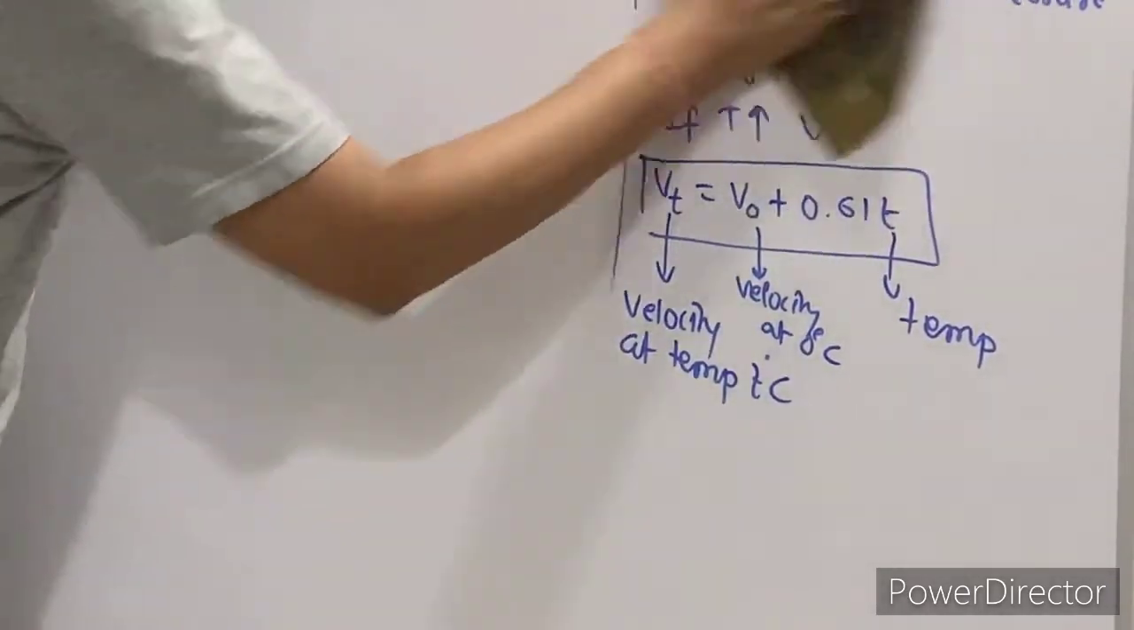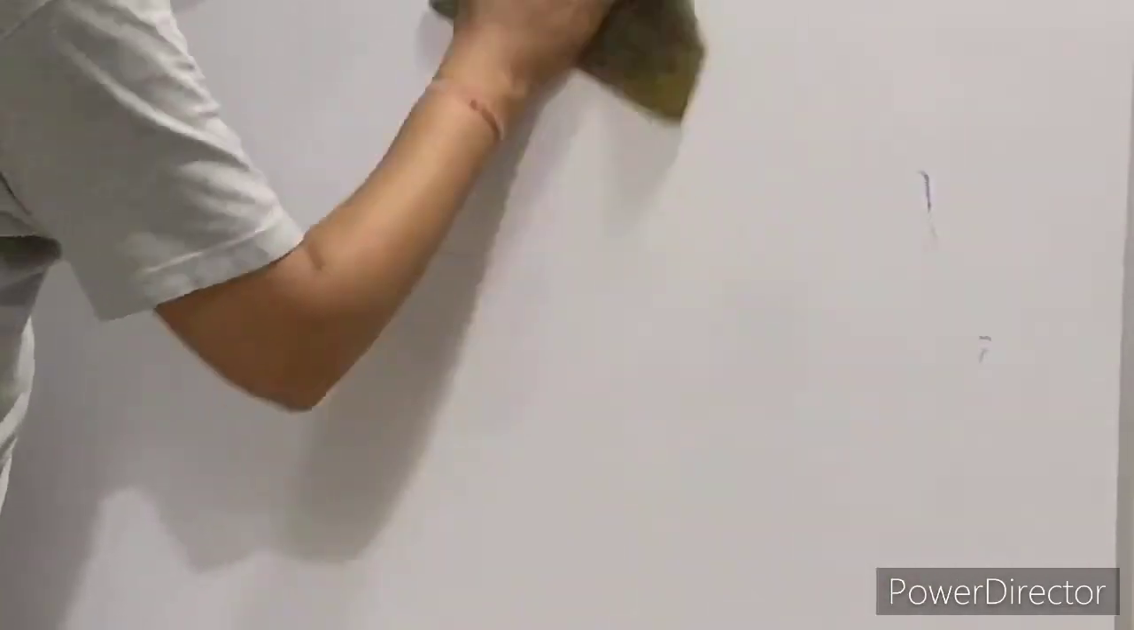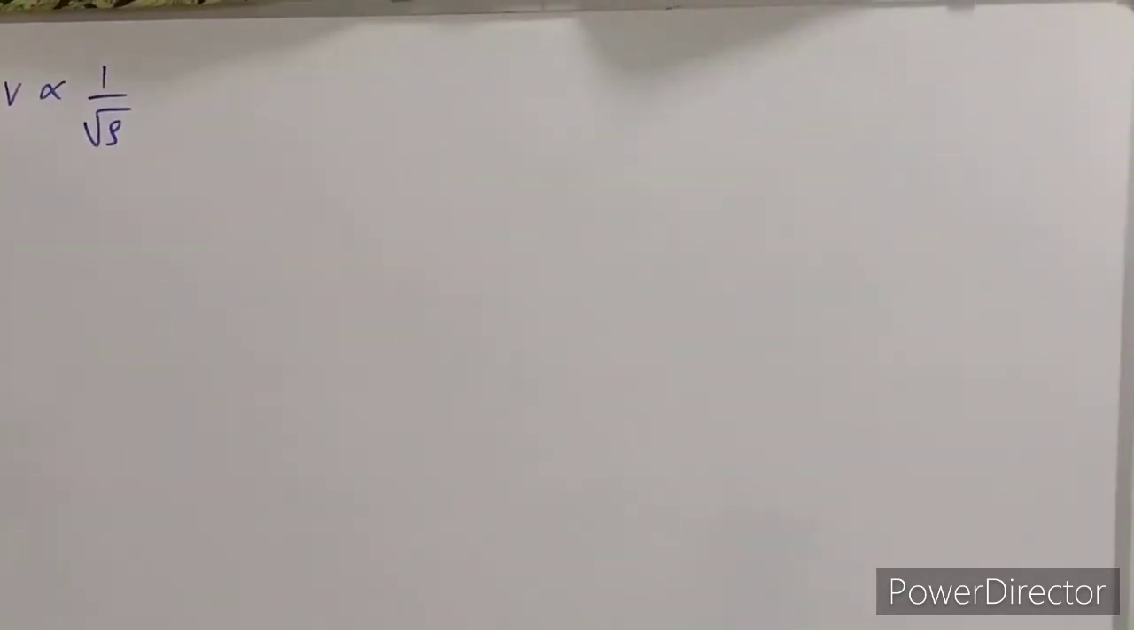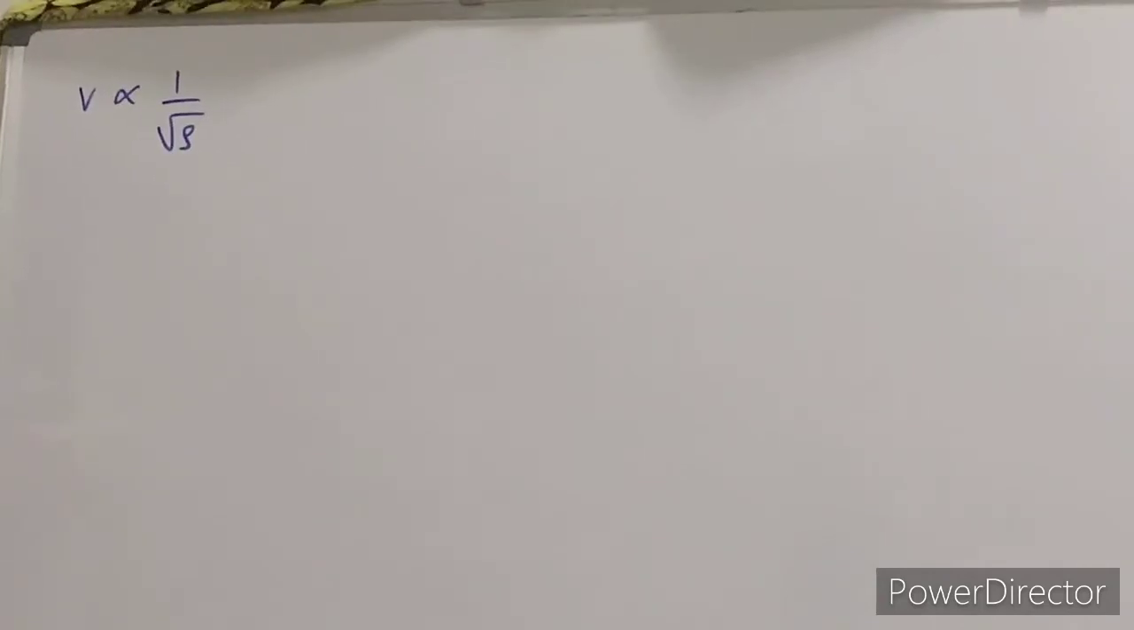Now check the factors on which velocity of sound depends. One more factor is the density. Velocity is inversely proportional to the square root of density. If the density increases, velocity will decrease. Velocity also depends upon the moisture. More the moisture, more will be the velocity. This is the factor.